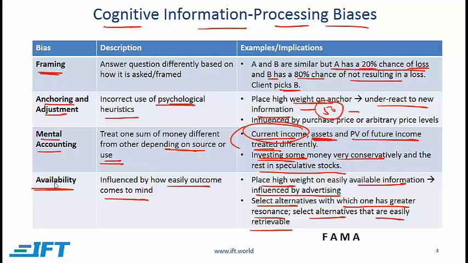You can remember these four biases using the acronym FAMA. So framing, anchoring and adjustment, mental accounting, availability. So remember, FAMA is for cognitive information processing biases.